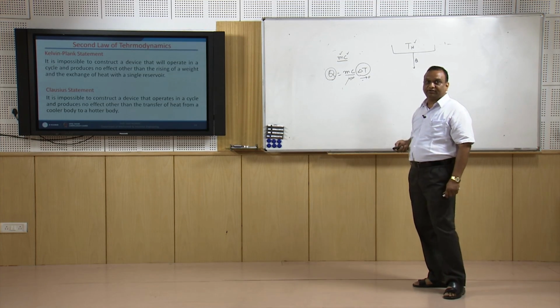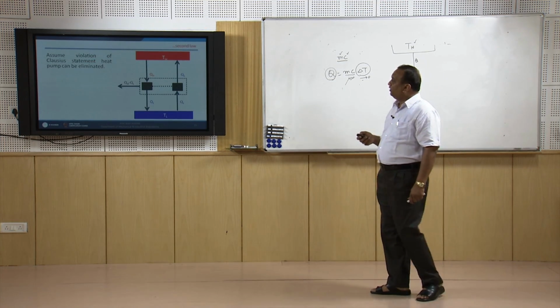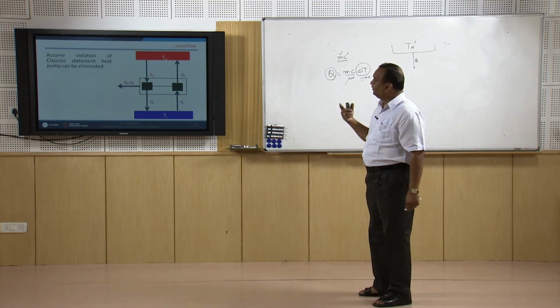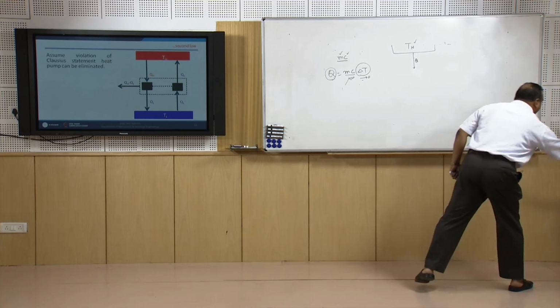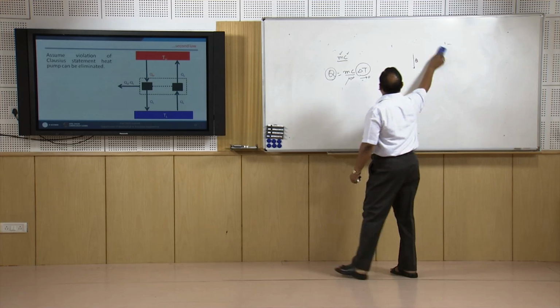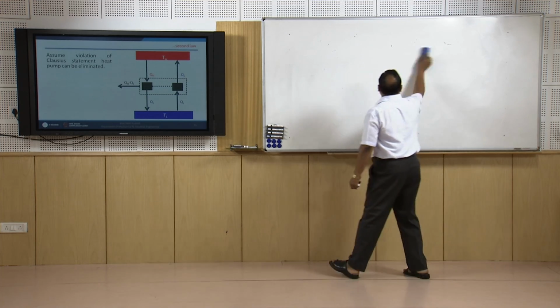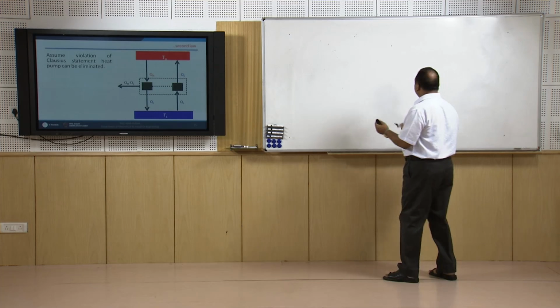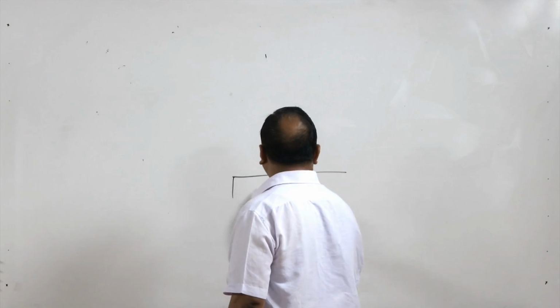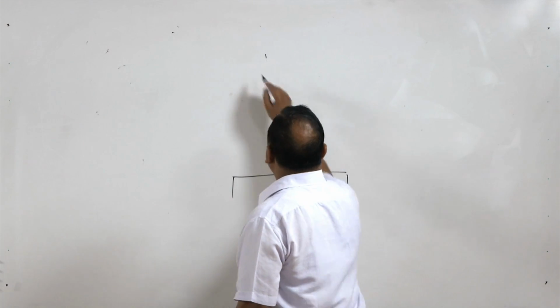and violation of one statement will automatically lead to violation of the other statement. Now, first of all we can assume there is a violation of the Clausius statement. If there is a violation of the Clausius statement, then heat on its own can flow from a lower temperature reservoir or lower temperature body to a higher temperature body.